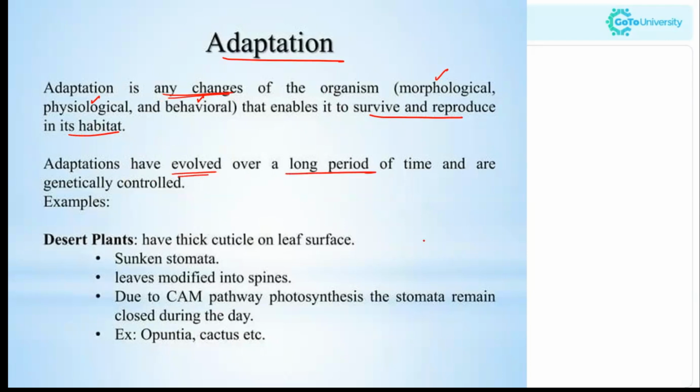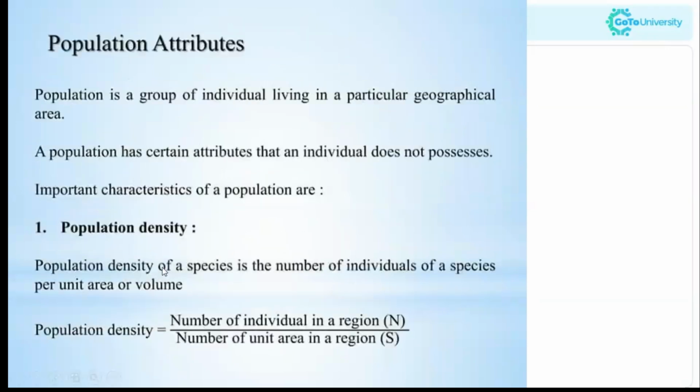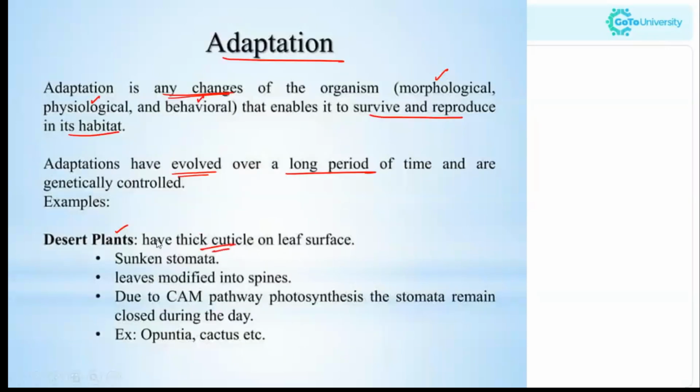Let's take an example here. Considering the desert plants, they have a thick cuticle on the leaf surface. They have sunken stomata. They have modified leaves as spines, and they carry out the CAM pathway, crassulacean acid metabolism, where photosynthesis happens and the stomata remain closed during the day.